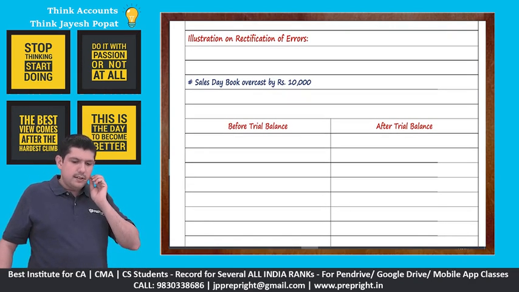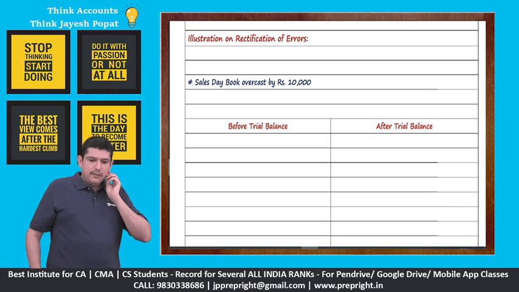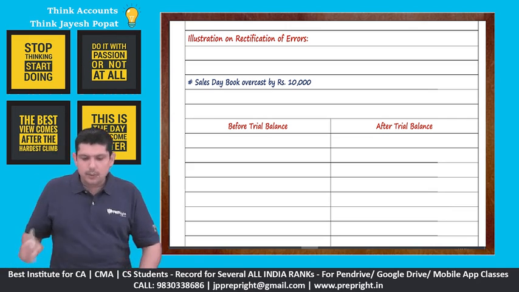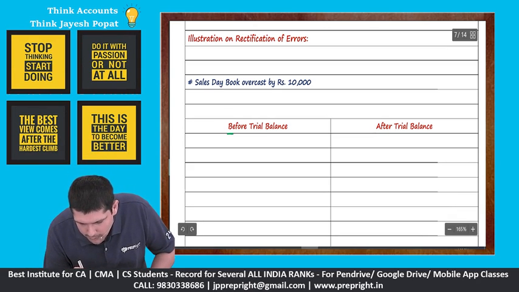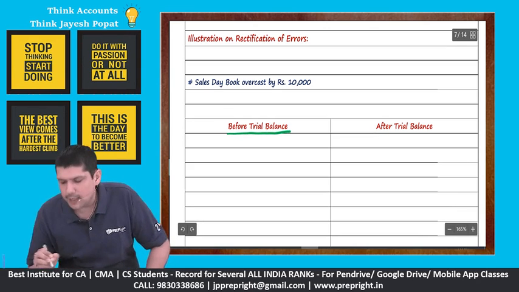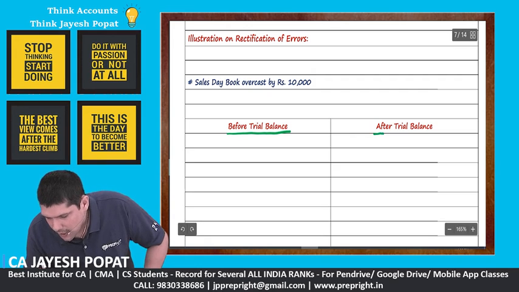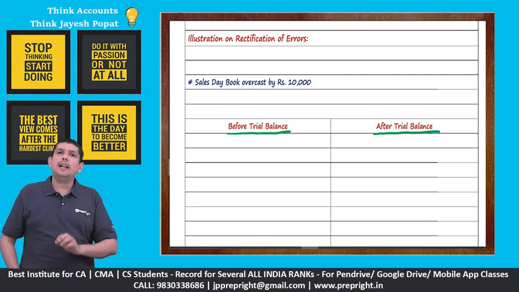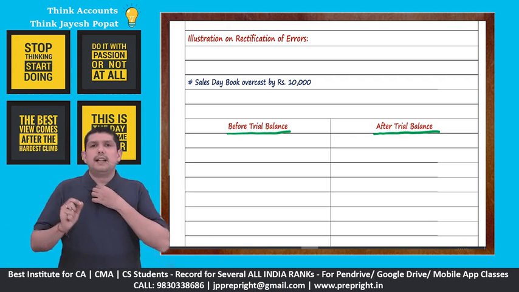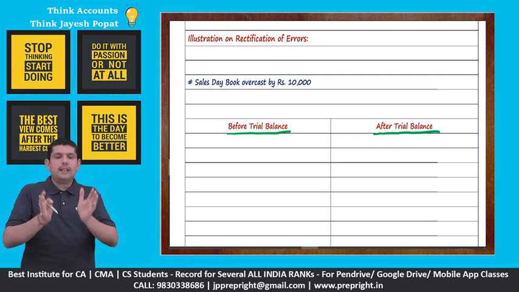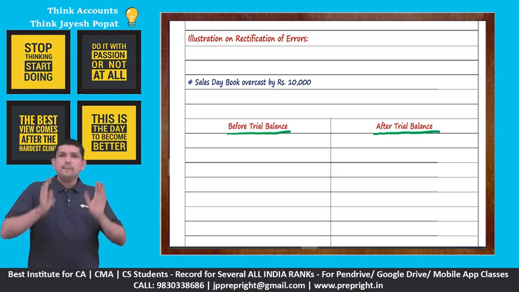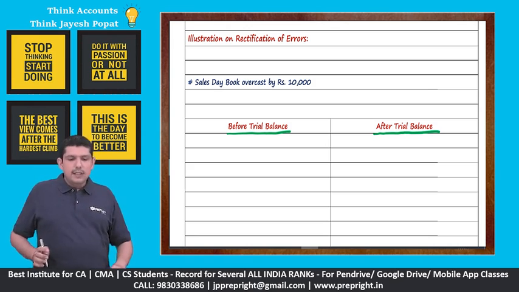We'll look at certain illustrations on rectification. Please remember, here we are looking at two scenarios: what will be our response when the rectification is done before trial balance, and what will be our response when the rectification is done after trial balance. So for the same transaction, we will look at how the rectification will be done before trial balance and after trial balance. So let's look at it.